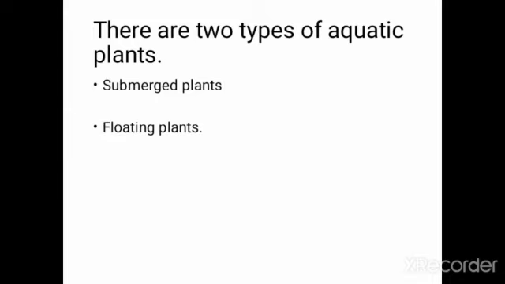And second one is floating plants. To float means to swim. So the plants which grow above the water are known as floating plants. Now, floating plants are also of two types. First, those rooted with floating leaves, for example, water lily, and those not rooted but just floating on the surface, for example, duckweed.